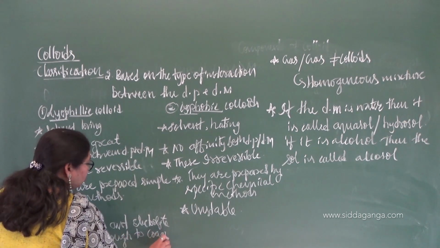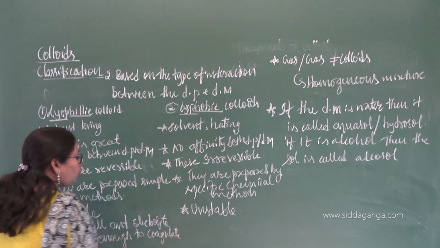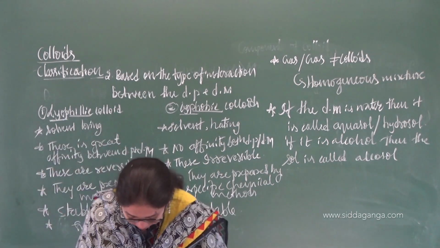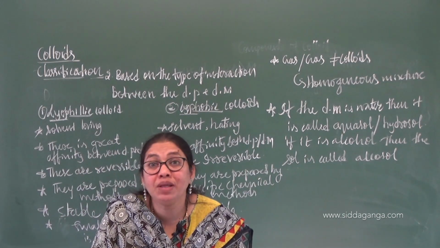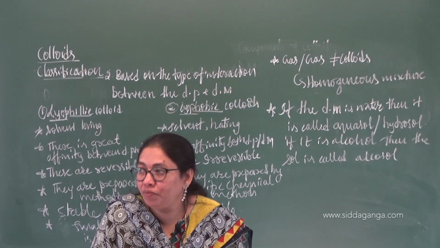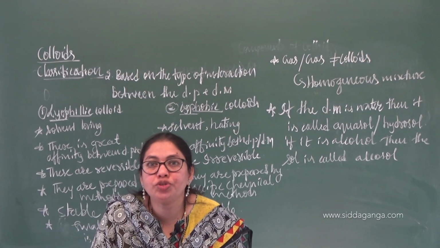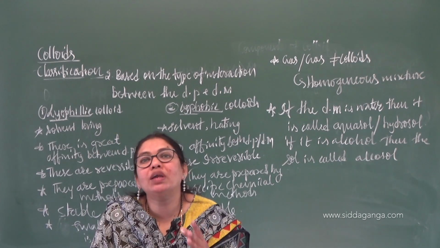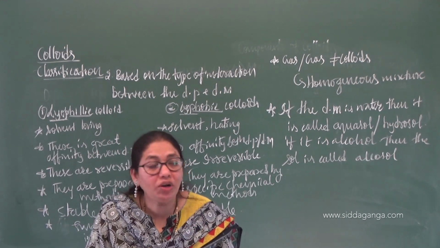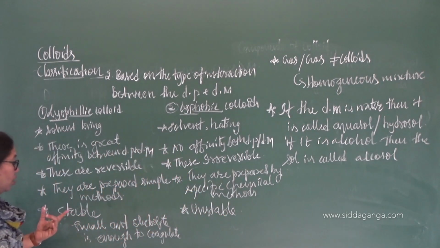What is the meaning of coagulate? To precipitate. You know that one, coagulate or precipitate. You know the curdling of milk, when we add lemon juice to that milk, it gets precipitated, right? That precipitation we can call coagulation. So it will not happen in case of which one?